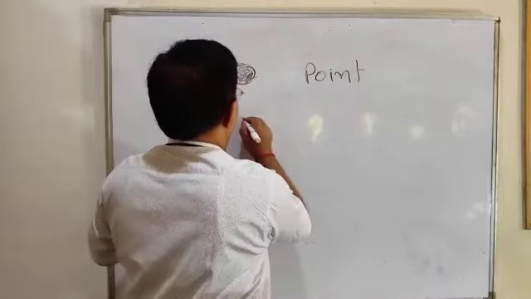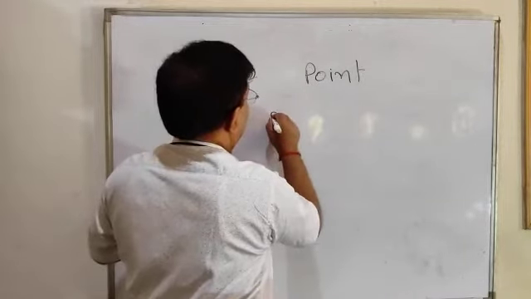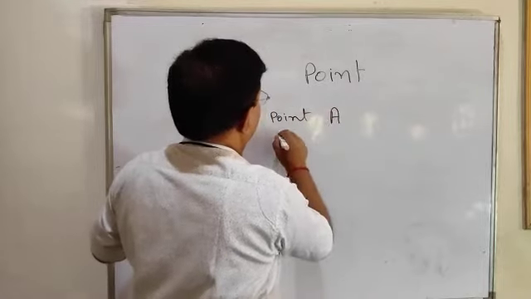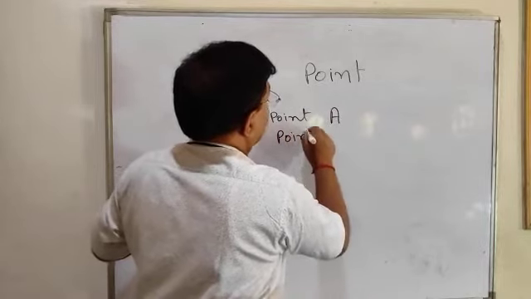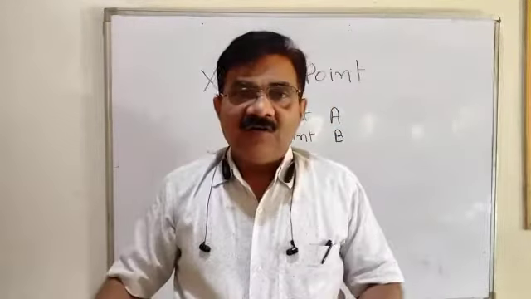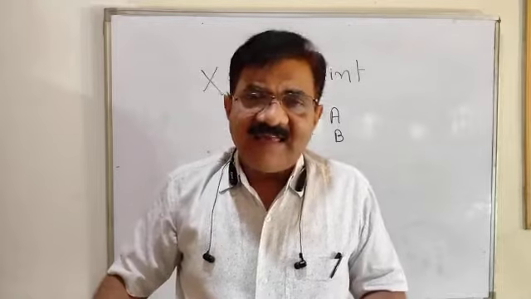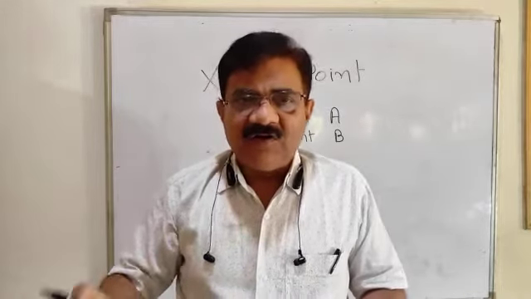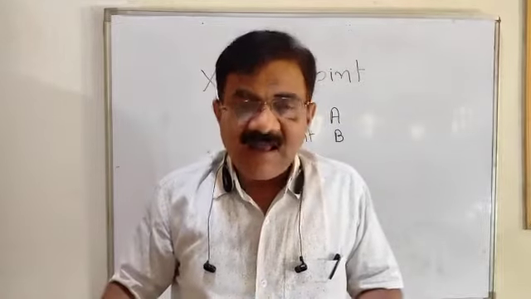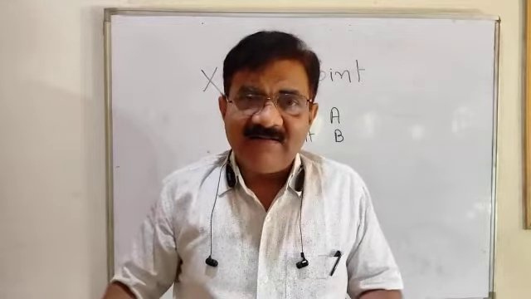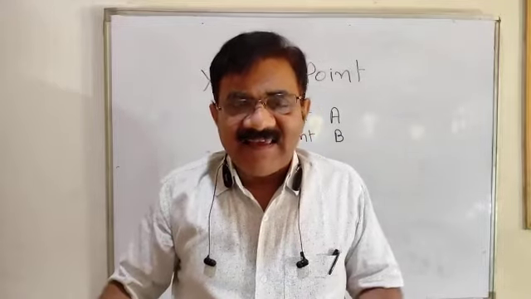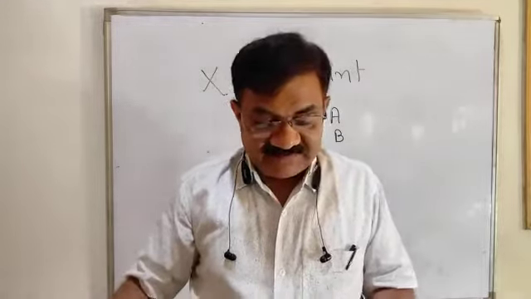Suppose this is a point, we can write point A or point B. A point has no length, no breadth, is drawn by a sharp pencil. It is just a dot and is denoted by a single capital letter.